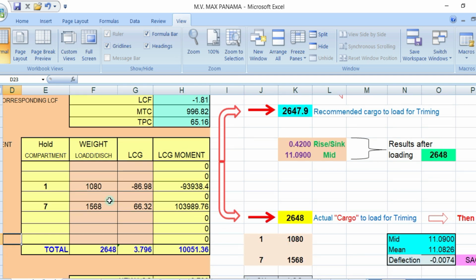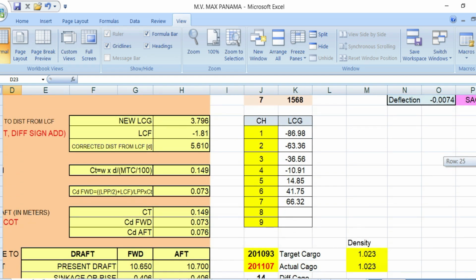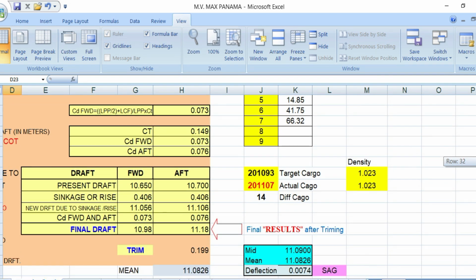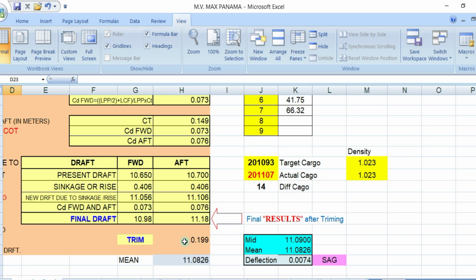hold number 1, you load 1080, and hold number 7 is 1568, which is the same. You have a total cargo of 2,648. Then what will be your departure draft? Departure draft will be, forward 10.98, and aft 11.18.